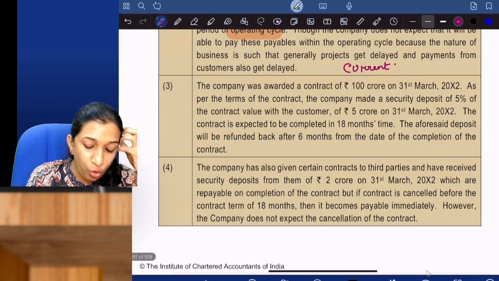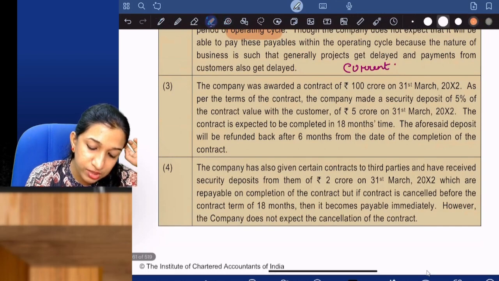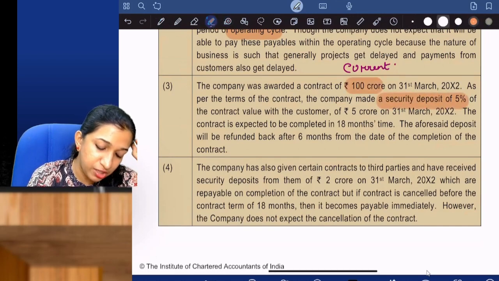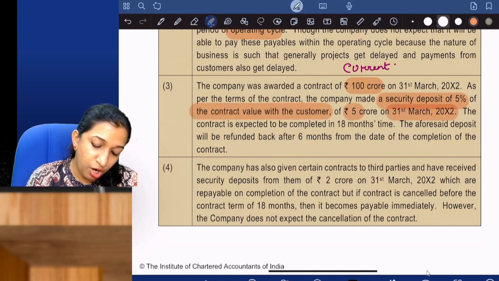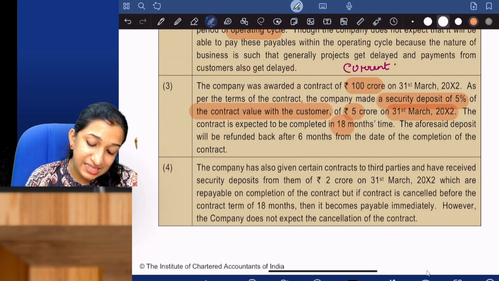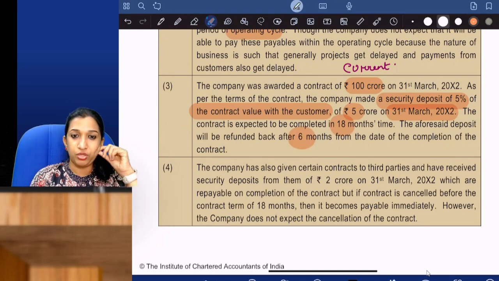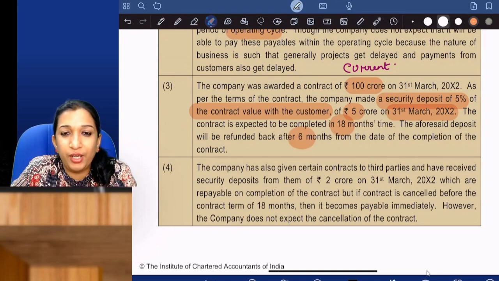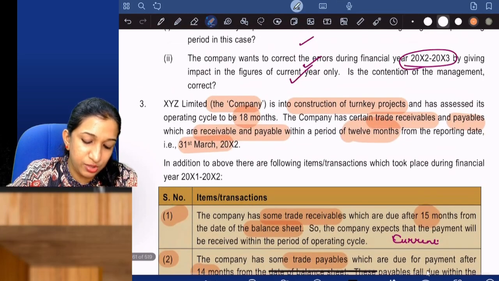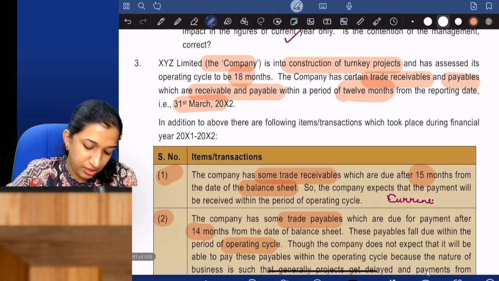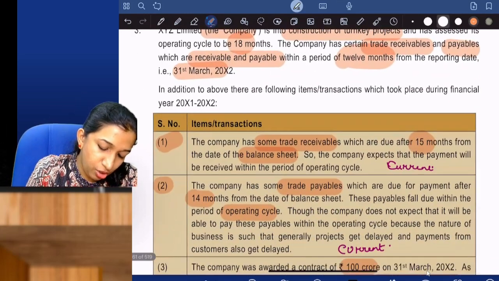The company was awarded a contract of 100 crores. As per the terms of the contract, the company made a security deposit of 5% of the contract value, 5 crore, on 31st March. The contract is expected to be completed within 18 months. Therefore, the deposit will be refunded after 6 months from the date of completion of the contract. So this will be repaid only after 24 months. But my operating cycle is only 18 months. So can you treat it as current? It is non-current.